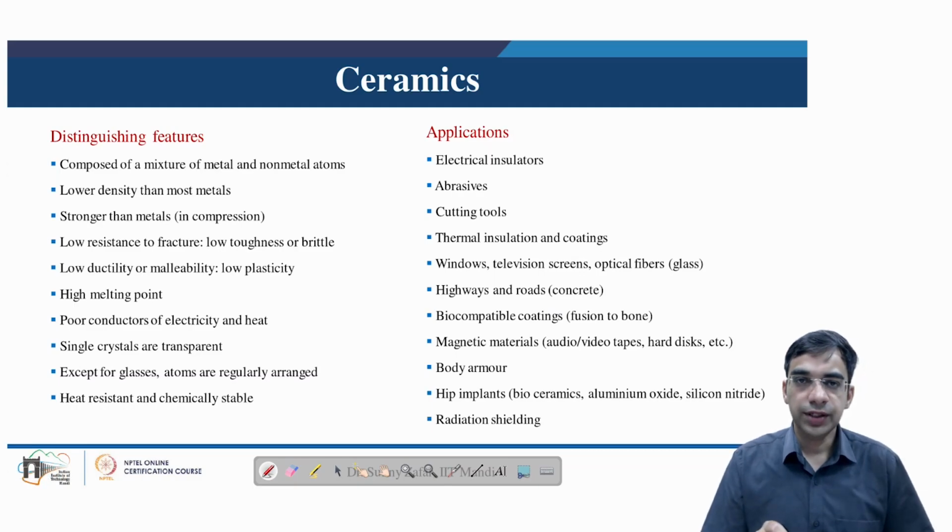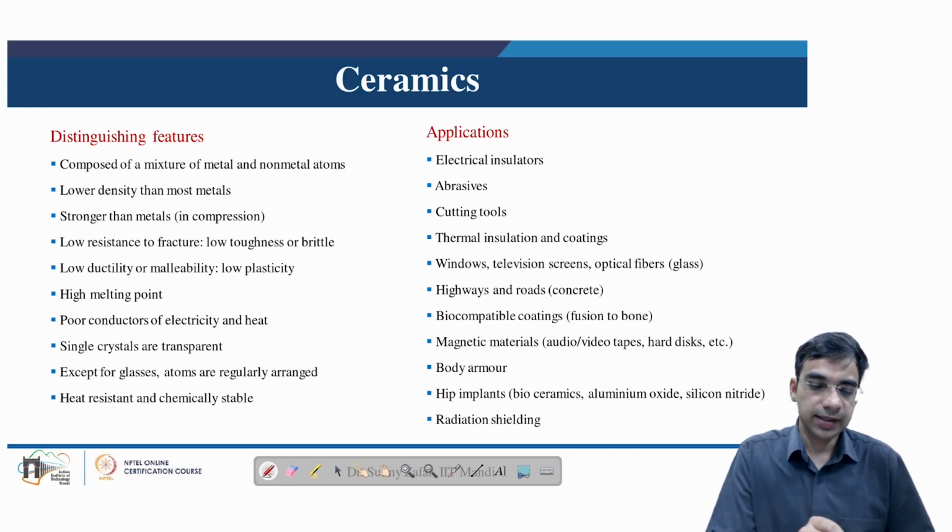Now the distinguishing features of ceramics. Ceramics essentially consist of a compound or a mixture of metal and non-metallic elements. This means always in a ceramic, one of the atoms will be a metallic element and the other will be a non-metallic element. Ceramics are also characterized by lower density than most metals, because generally the combining non-metal is either oxide or nitride or maybe carbide. Because of that, the density is much lower compared to traditional metals.